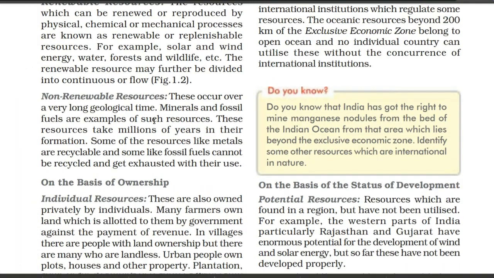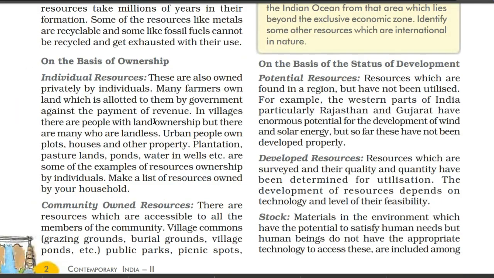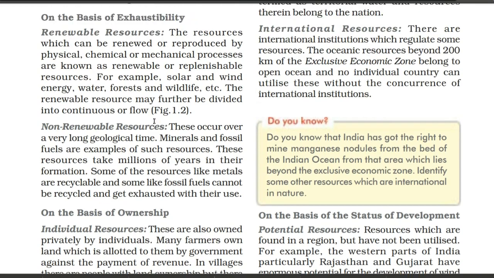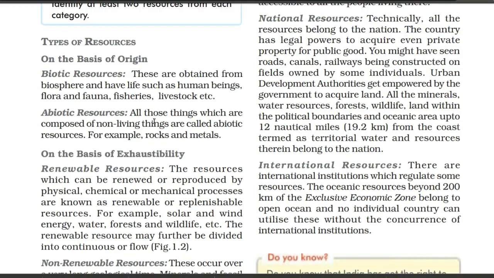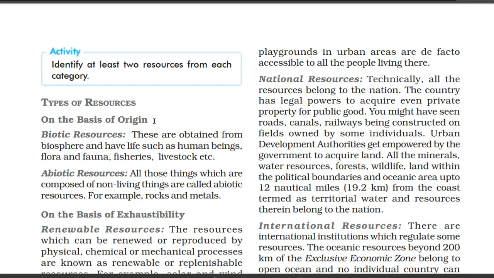So we have now discussed community owned resources. Next we have the national resources. Playgrounds in urban areas are de facto accessible to all the people living there. Whatever things are going to be utilized by everyone come under community owned resources. Public parks, railway stations, all this kind of things.